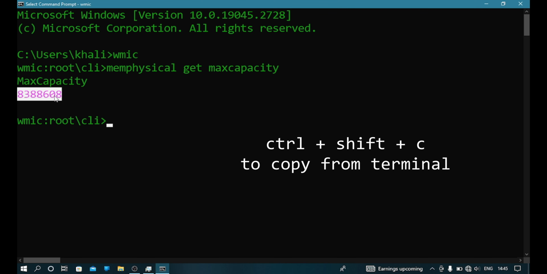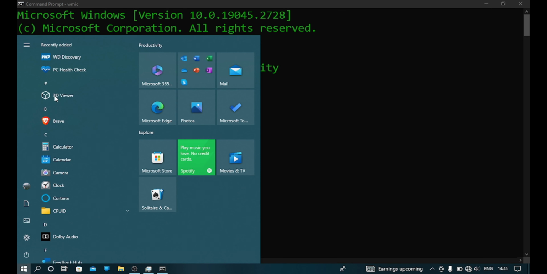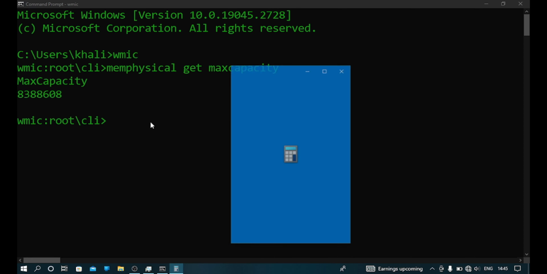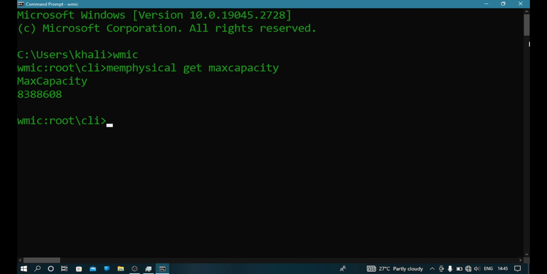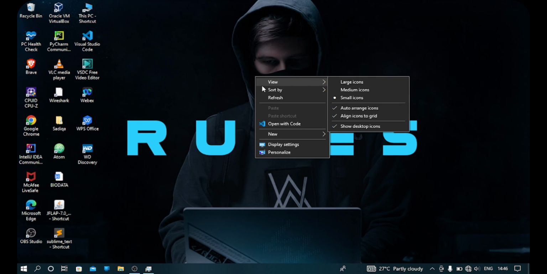So you just copy this with Ctrl Shift C, then open calculator and paste it here. This value is in kilobytes, so you need to divide it by 1024 to get megabytes. Now divide again by 1024. So you will get 8, which means the maximum capacity of this PC is 8 GB. In this way you will get the maximum capacity of your PC.